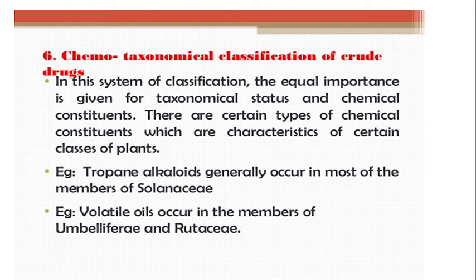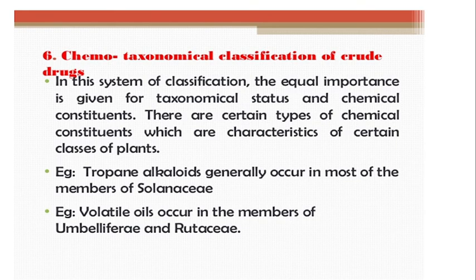In this type of classification, equal importance is given to taxonomical status and chemical constituent. Certain chemical constituents are characteristic of certain classes of plants. For example, tropane alkaloids generally occur in most members of the Solanaceae family.